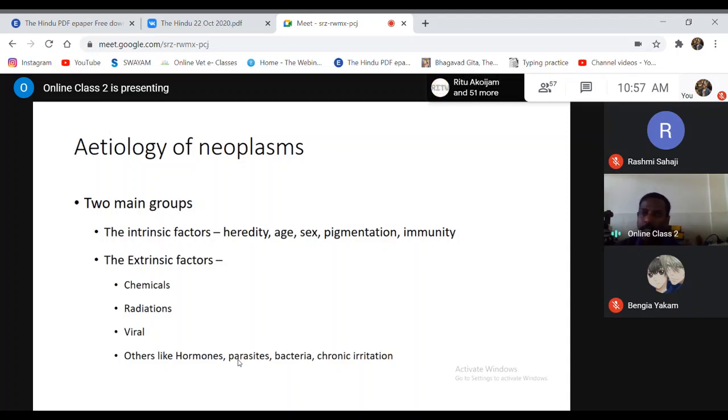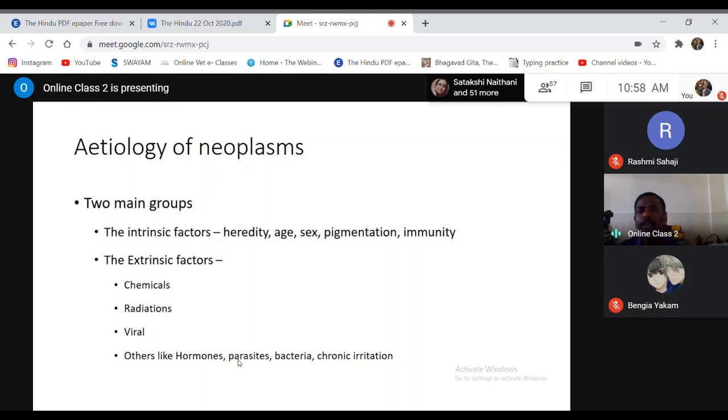Of course, we'll be discussing in pathogenesis how the tumor develops. But basically you have to remember, for any tumor or neoplasm to develop, there should be a non-lethal mutation.